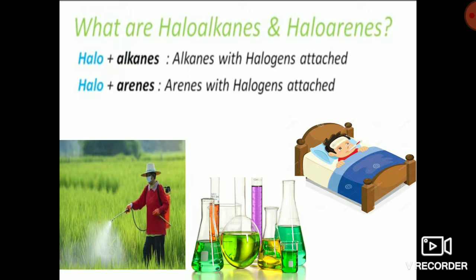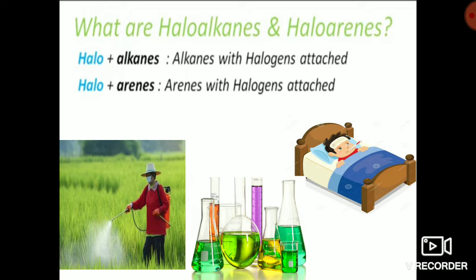Next, they find wide use in the field of medicine. They are used to extract components of different medicines, antibiotics. When we get a fever, the medicine administered also belongs to this haloalkane and haloarene category.